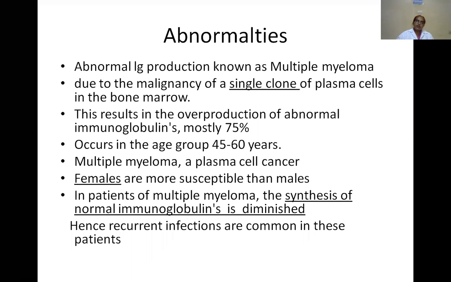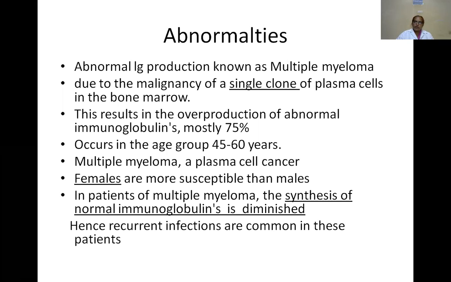What abnormalities occur due to the immunoglobulins? Overproduction of abnormal immunoglobulins leads to multiple myeloma. This is a malignancy of a single clone of plasma cells in the bone marrow, resulting in overproduction of abnormal immunoglobulins, mostly about 75%.